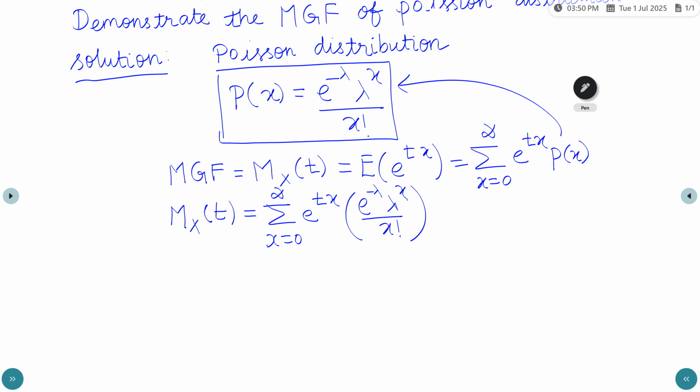So we can take outside the constant value, that is e power minus lambda. The remaining terms are summation x equals 0 to infinity e power tx, lambda power x by x factorial.